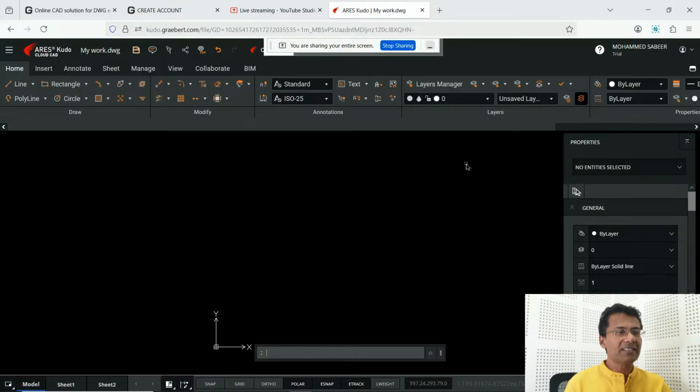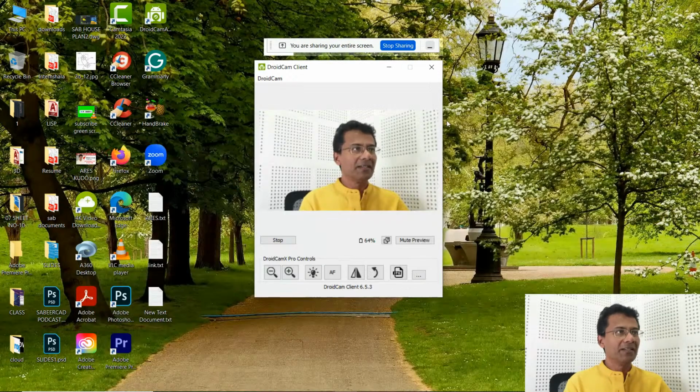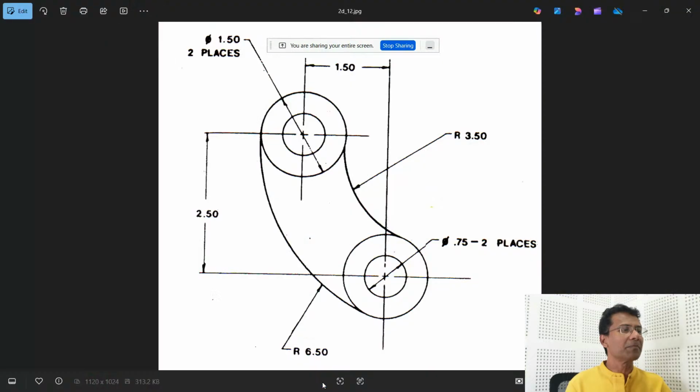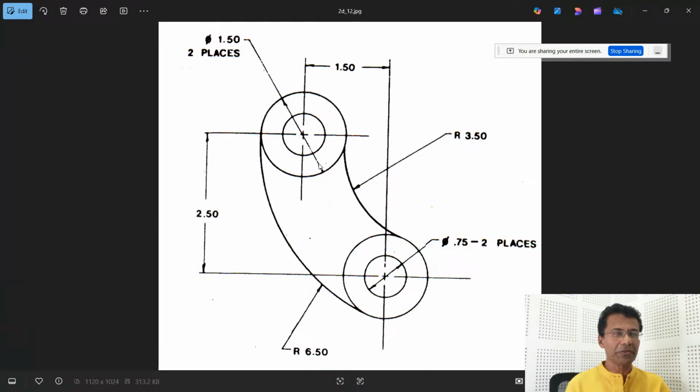Now let's create a drawing here. Then I'll show you the workflow. So when you try it, you can see that it is exactly what you do in a normal CAD software like AutoCAD. Now I'll create this particular drawing. When you go through this drawing, you can see that there are 4 circles and 2 arcs in this.